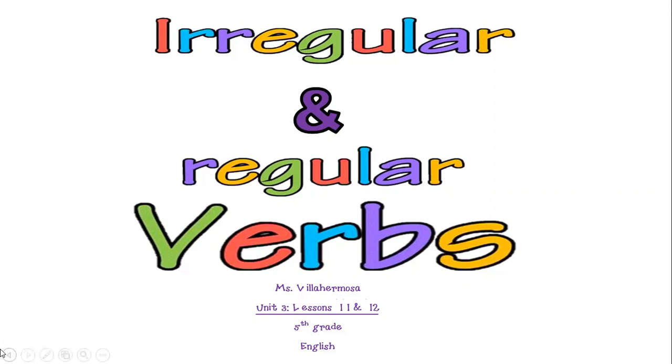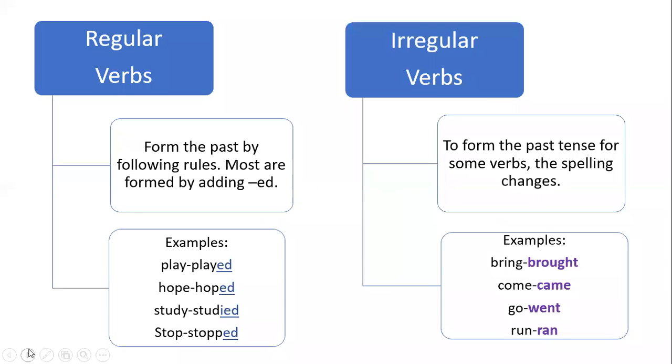Okay, let's get started. When we begin talking about regular and irregular verbs, I just want to remind you that we have been working with regular verbs, because they form the past by following rules that you have been studying. I'm talking about the verbs where we add -ed at the end to form the past tense.